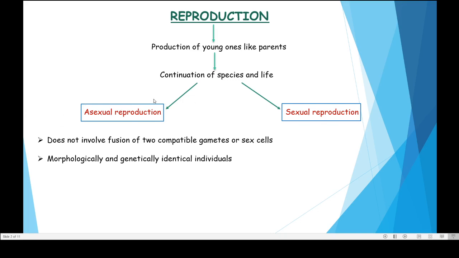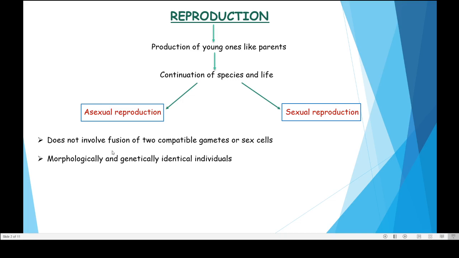Asexual reproduction is a mode of reproduction which is not sexual, and thus it is called asexual, whereas sexual reproduction is a mode where two organisms, male and female, produce male and female gametes. When these two gametes fuse with each other, they form a zygote, and this process is called fertilization. This zygote is responsible for the production of a new organism. We'll be dealing with asexual reproduction in this particular class.